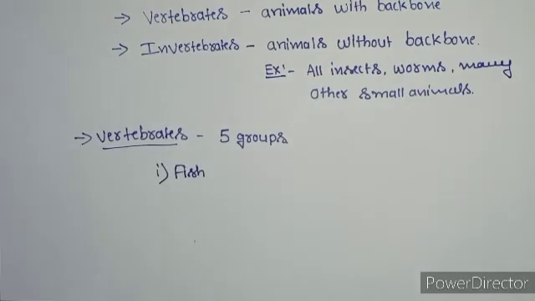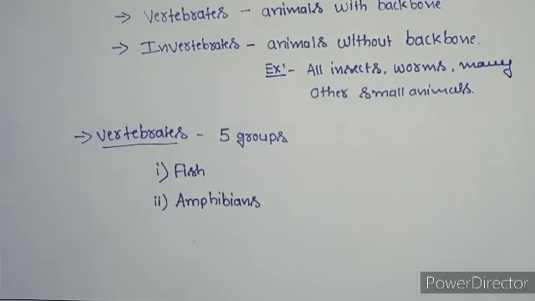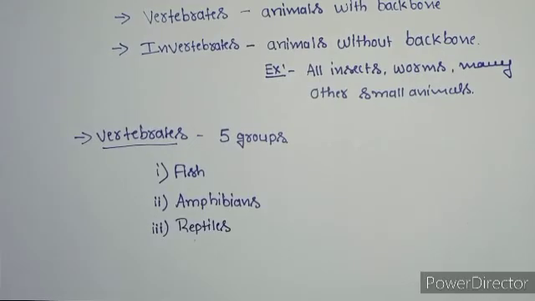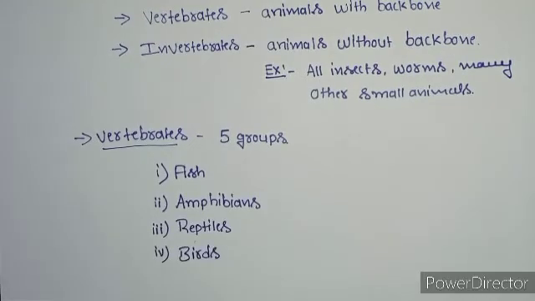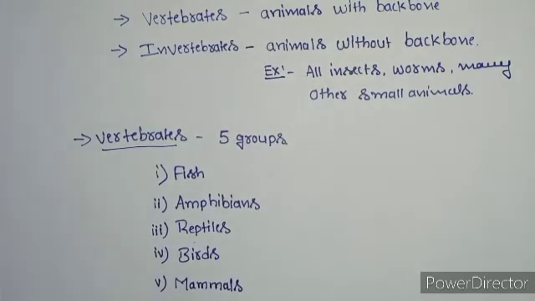The next group of animals is amphibians, and then reptiles, birds, and mammals. So these vertebrates can be further divided into five groups: fish, amphibians, reptiles, birds, and mammals.